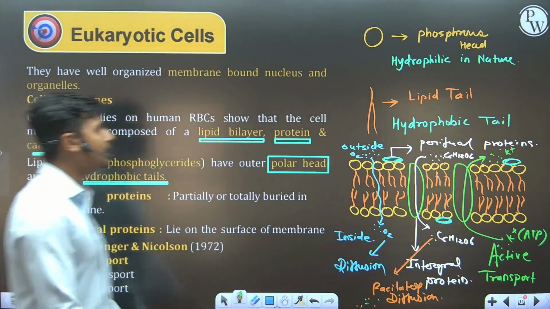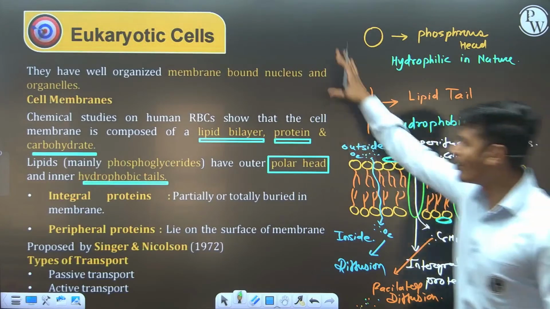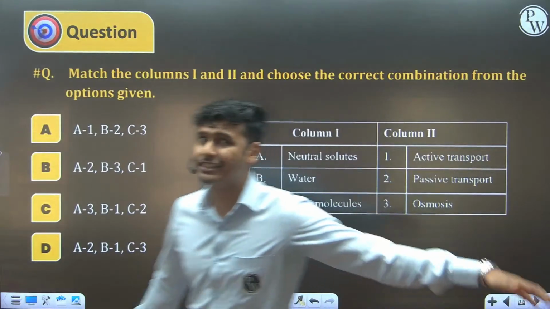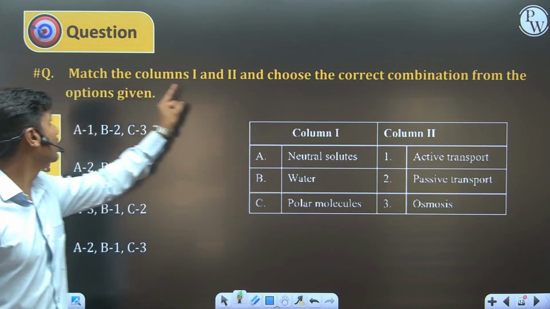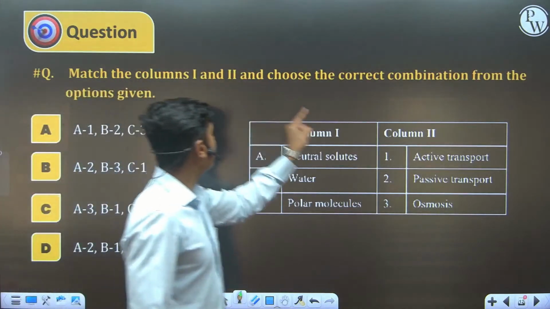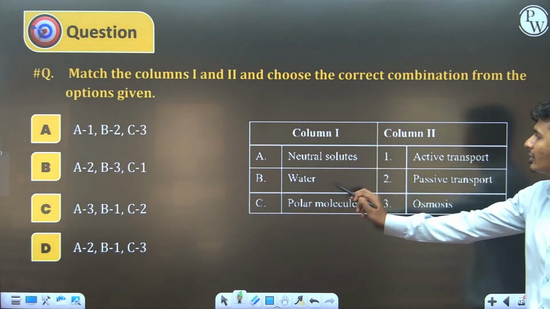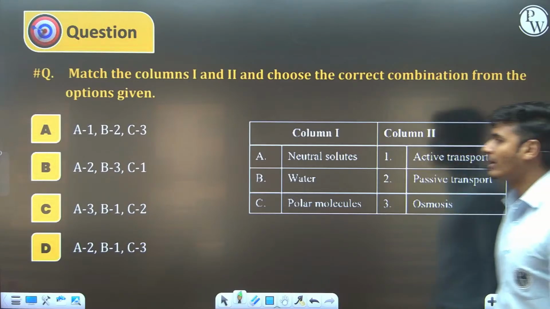Let's move to another concept. Did you understand this topic, guys? Those are the points, and this is the diagram. I'm trying to elaborate all the points on the basis of this concept. There is one question in front of you. They are asking, match column 1 and 2 and choose the correct combination. In column 1: neutral solute, water, polar molecule. Column 2: active transport, passive transport, and osmosis.